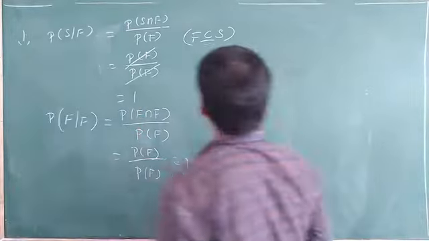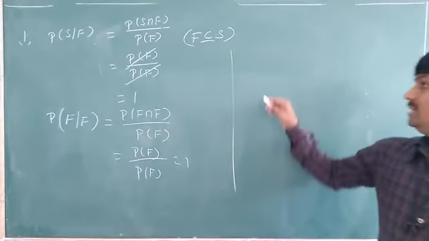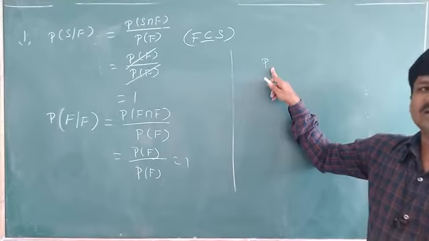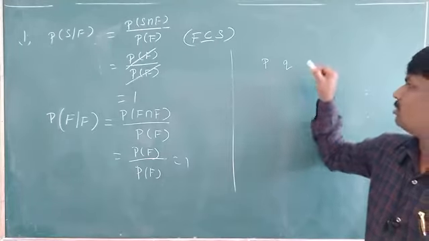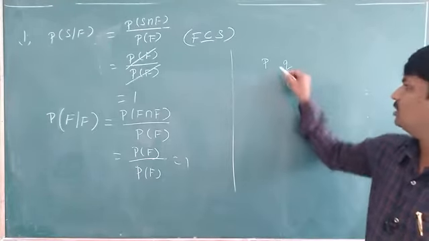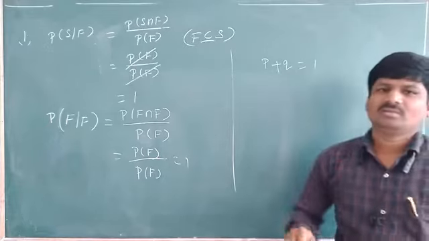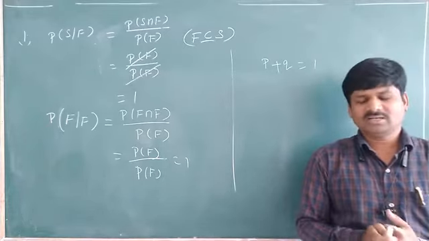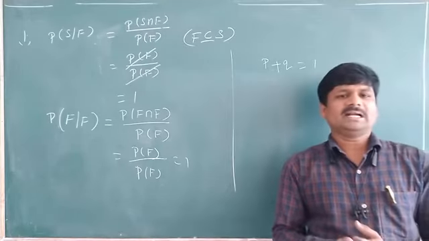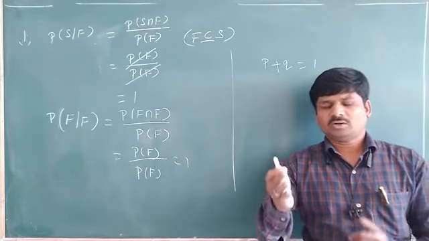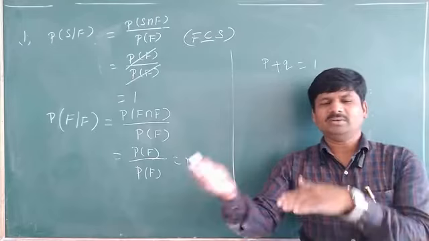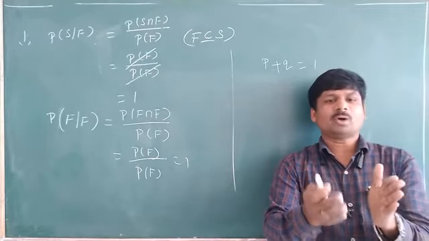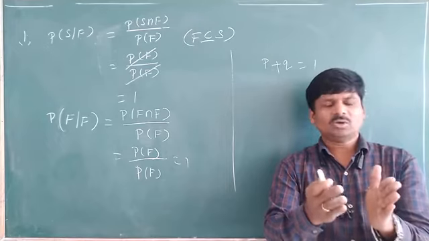And one more property is there. As you know, suppose P is the probability of success and Q is the probability of failure. Both add up to 1. Success probability plus failure probability, total you will get 1. See, one cricket match is there, with two teams, Team A and Team B. Team A won the match means 100%.